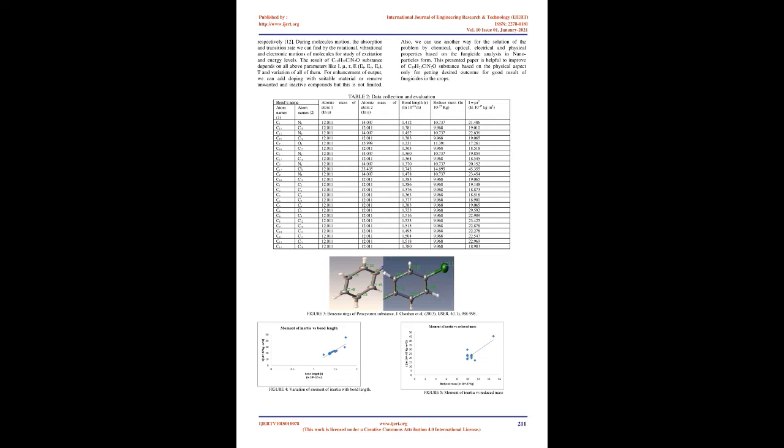The associated atoms with ring 1 are C2, C3, C4, C5, C6, C7, and with ring 2 are C14, C15, C16, C17, C18, and C19. When these rings are in motion, the bond length has been changed along with the moment of inertia. We are showing bonds, bond length, reduced mass, and moment of inertia in Table 2.